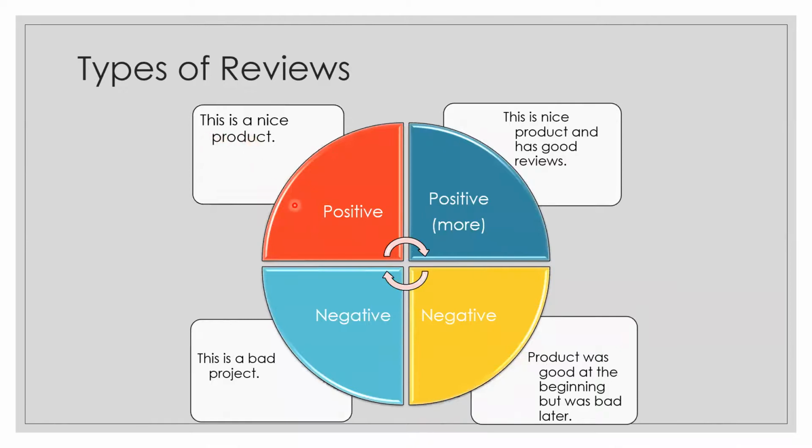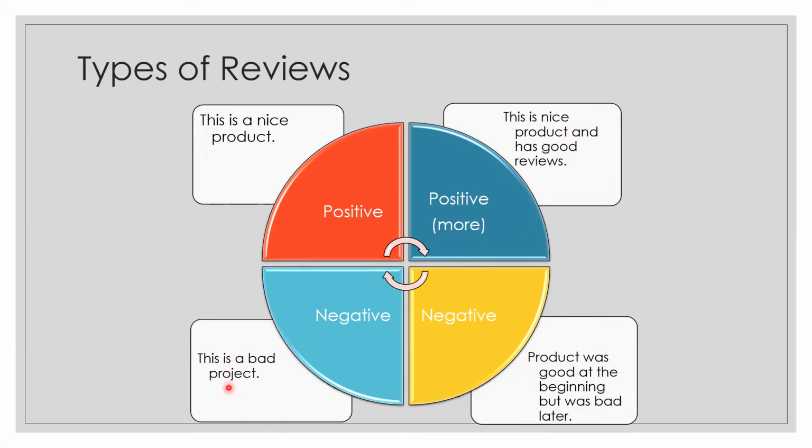This is a nice product. It's a simple compliment, which could be called a positive one. And this is a nice product and has a good review. It could be divided into two statements, and both the statements have positive reviews, so it could be called a positive one.